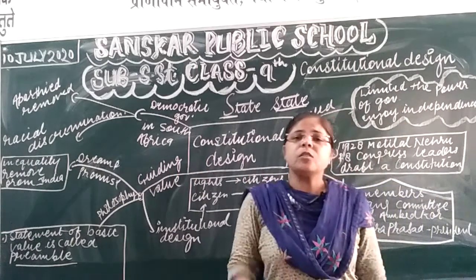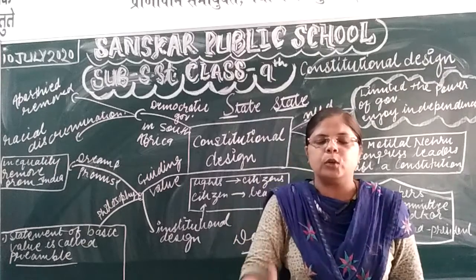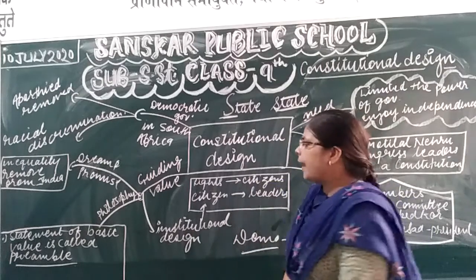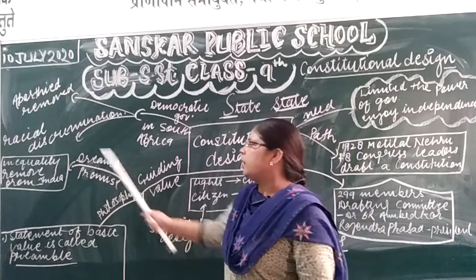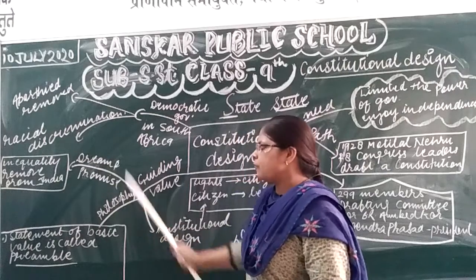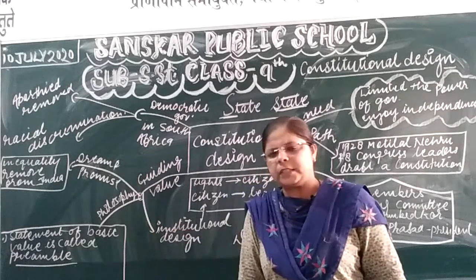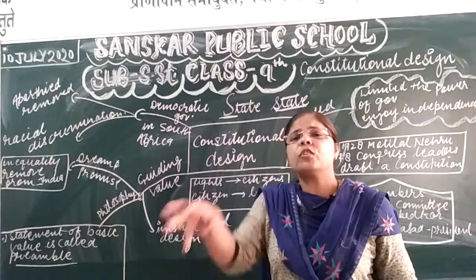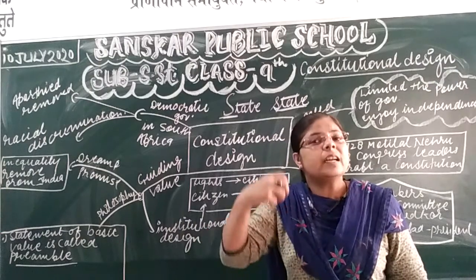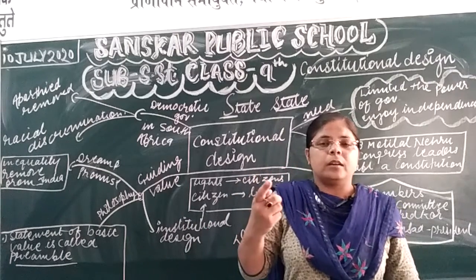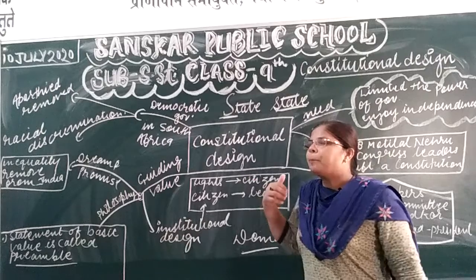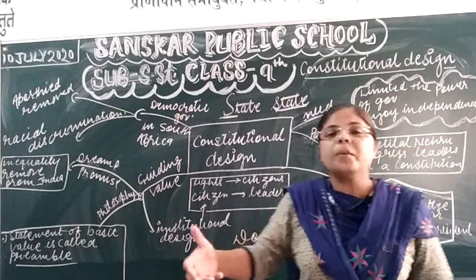Next, after this, is the guiding values. Our constitution also has values, guiding values. What guiding values does it have? Guiding values means the dream promise and the philosophy. First of all, what was the dream promise? It means that when the constitution was framed, our leaders had a dream promise. They wanted to make a promise to the Indians.